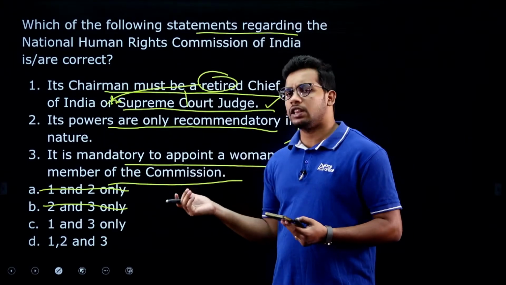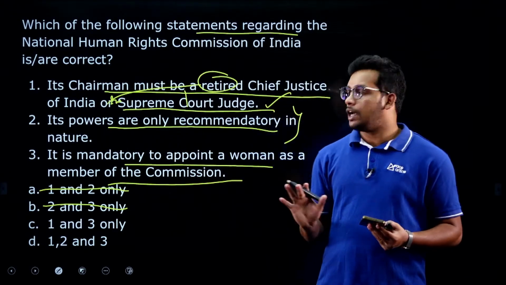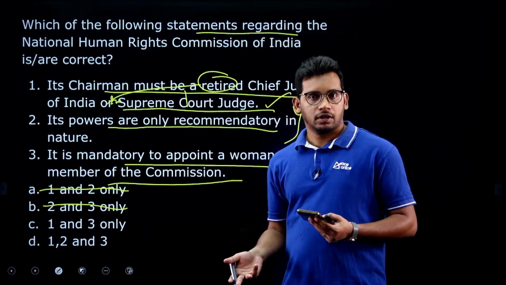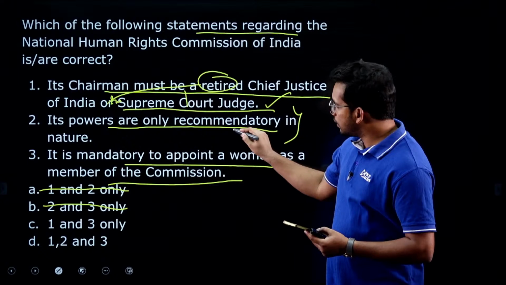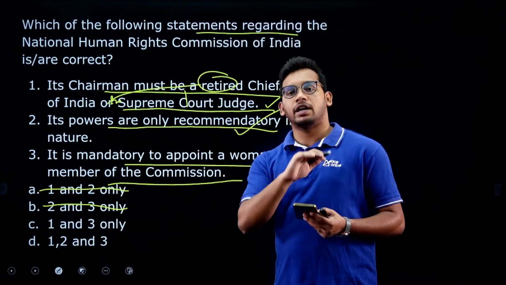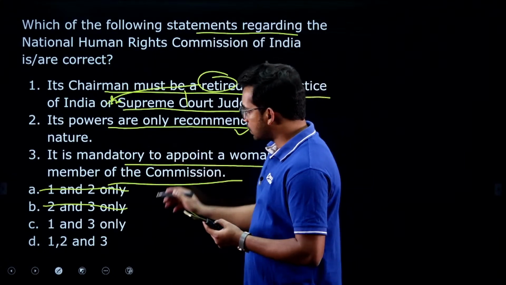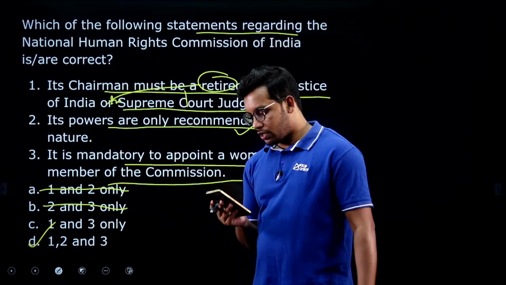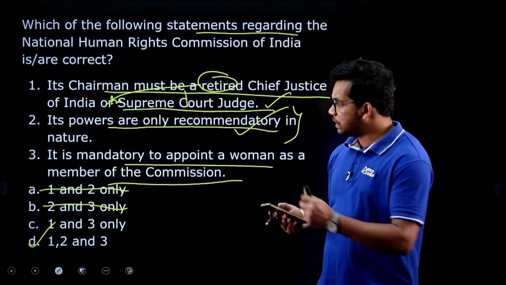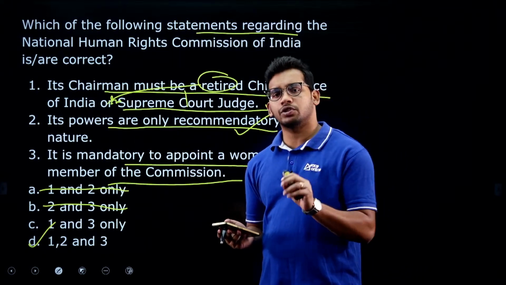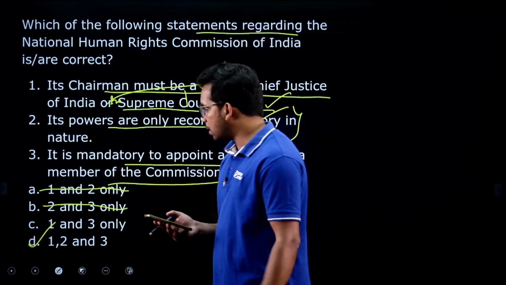So it is very logical that governments will not give independent powers to statutory bodies created by the government itself, right. So this is also correct. They are just recommendatory in nature, but not mandatory on the government. So the answer is D. That's how you need to find the logic in the statements. Think about whether the government will give it. That question should be created in your mind, right.